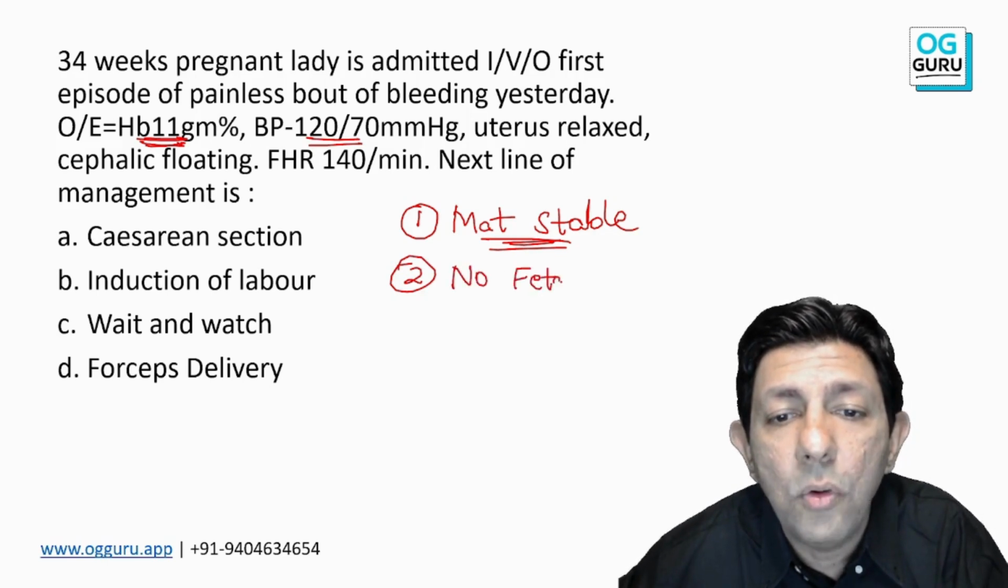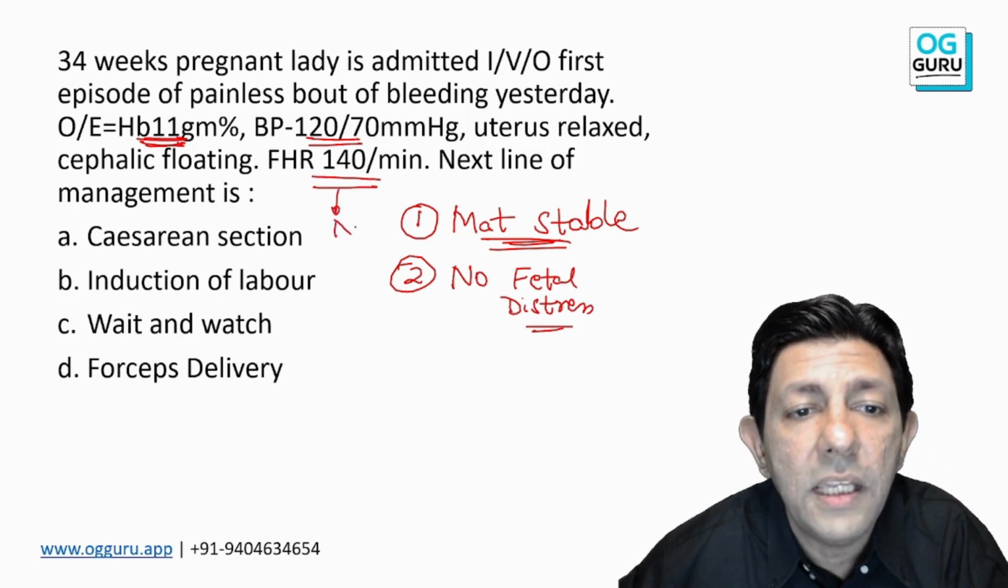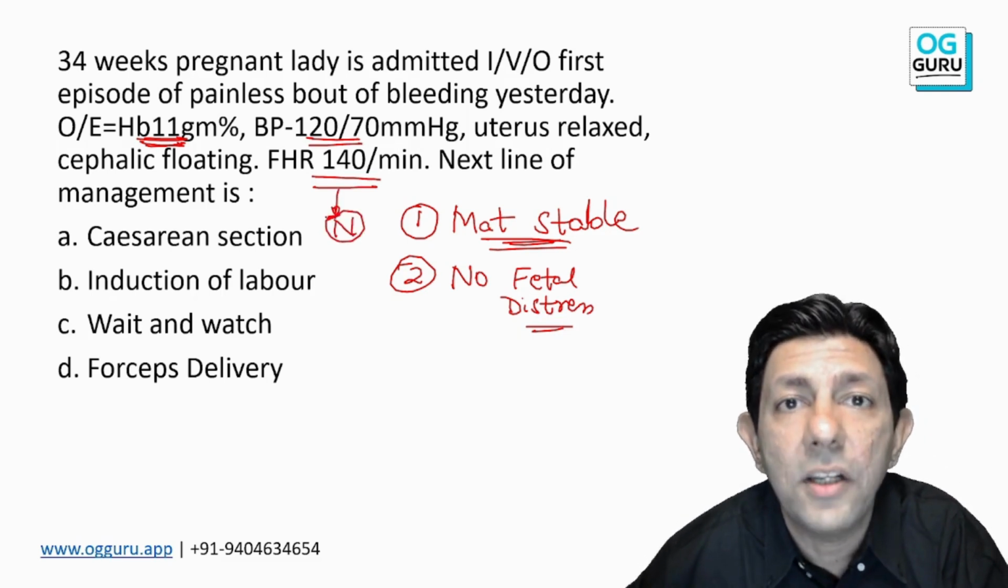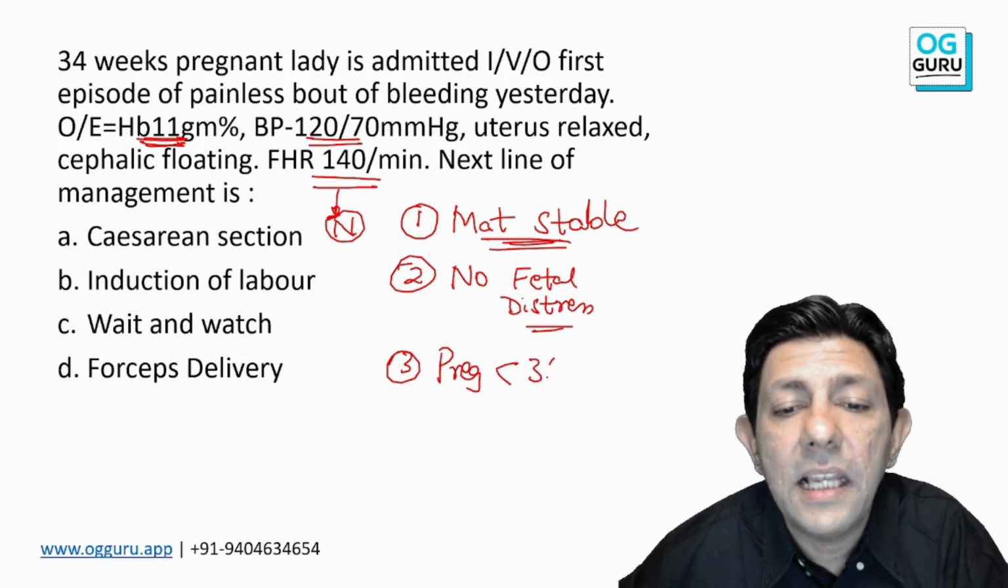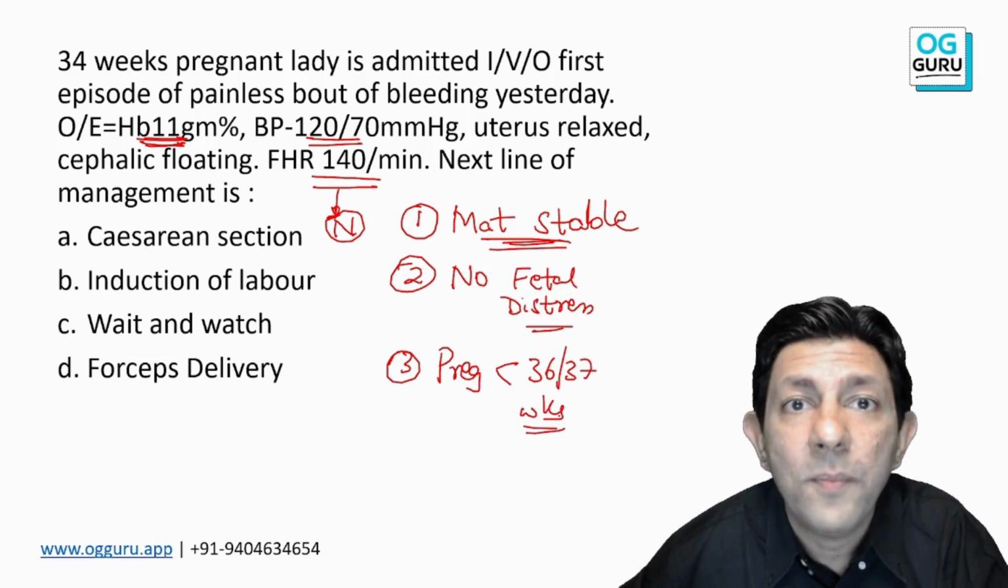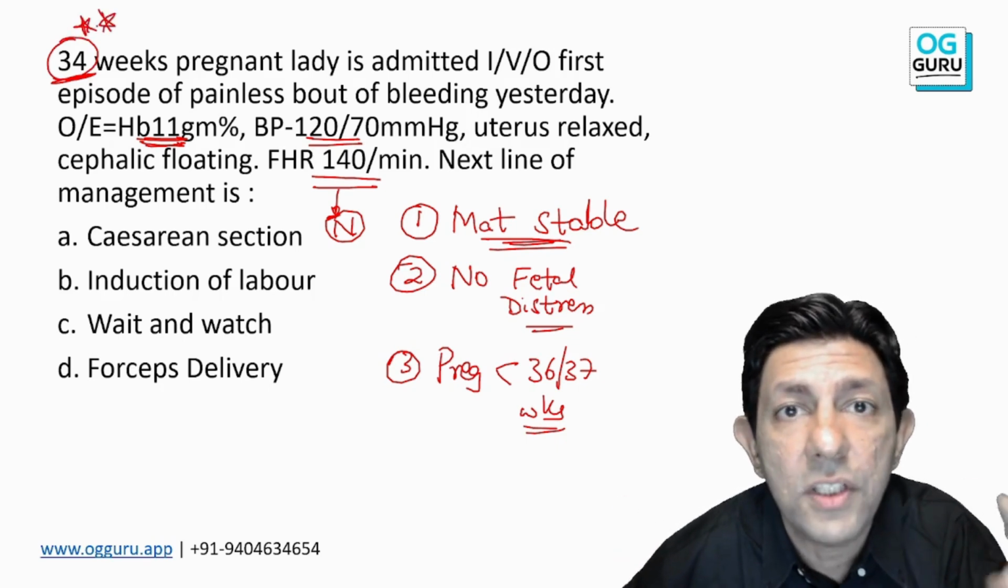There should be no fetal distress. And that is the clue, sir. Here fetal heart rate 140 is normal. So there is no fetal distress. And most importantly, sir, we will wait if the pregnancy is less than 36-37 weeks, then only wait and watch. And that is our patient over here, 34 weeks. So in obstetrics, always weeks of gestation is very important.